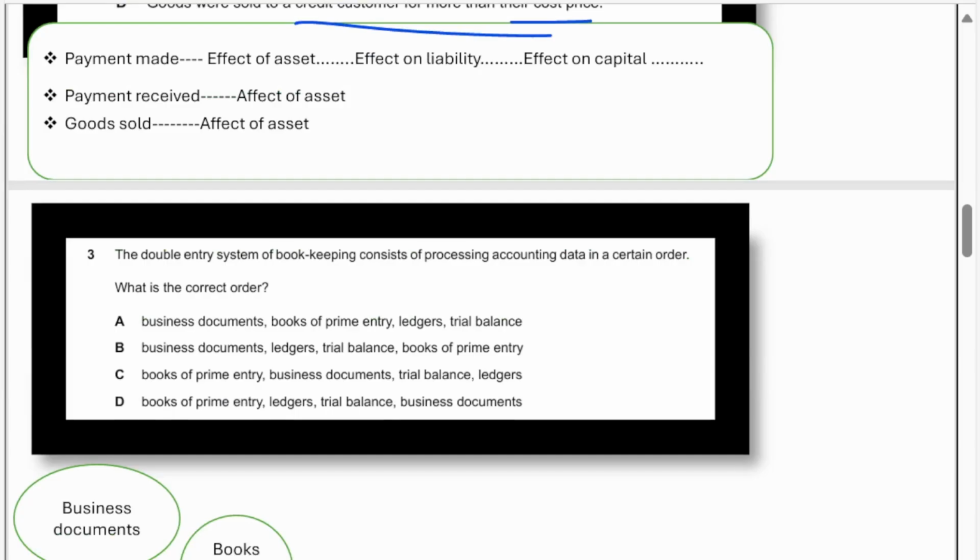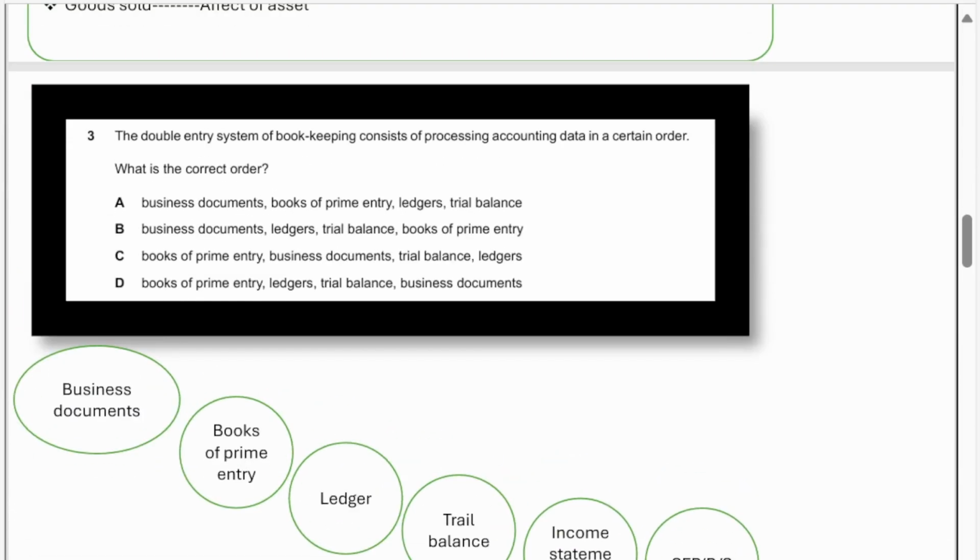Okay, let's move to question number 3. The double entry system of bookkeeping consists of processing accounting data in a certain order. What is the correct order? Option A, business documents, books of prime entry, ledger, trial balance. Option B, business documents, ledger, trial balance, books of prime entry. Option C, books of prime entry, business documents, trial balance and ledger. Option D, books of prime entry, ledger, trial balance and business documents.